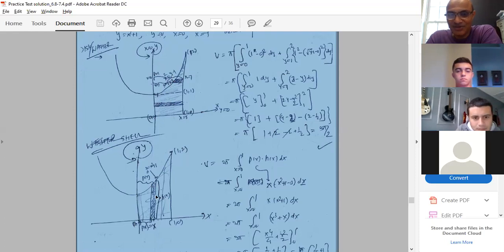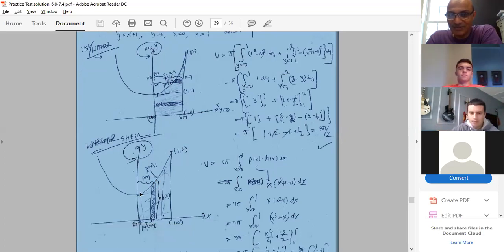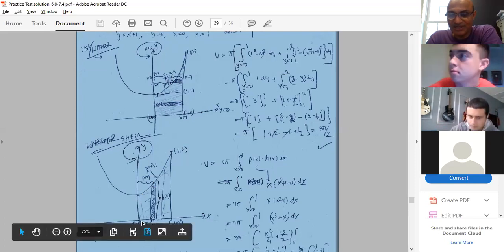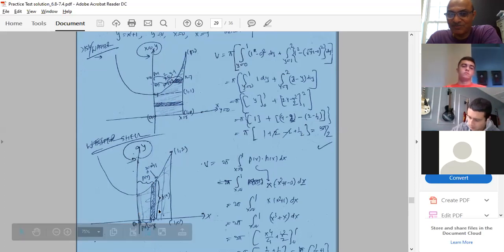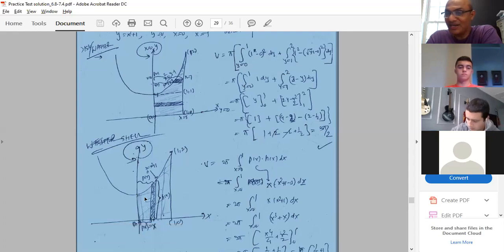My top part of the strip is on the function, bottom part is my x-axis, y equal to 0. If I allow this strip to sweep from this point to this point, there is no change in the behavior. That's why I'm not dividing my region into 2 parts. Just one part is enough.